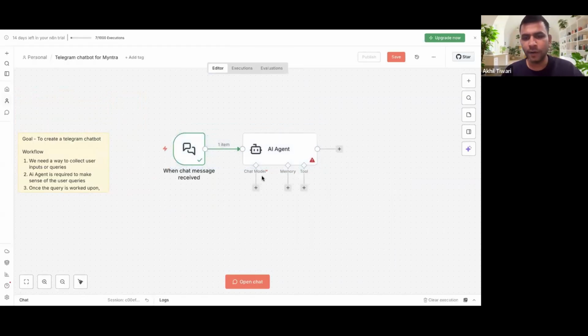So you could see three capabilities that we are seeing in that component diagram, right? Memory, tool, and chat model, right? So for an AI agent to run, memory and tool are optional, but the chat model is mandatory, right? So we definitely have to add our chat model.